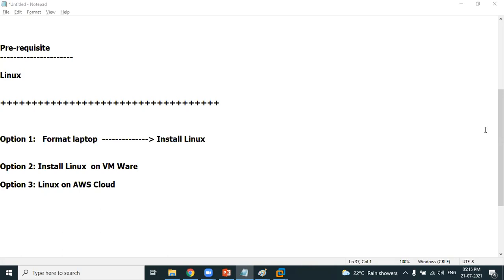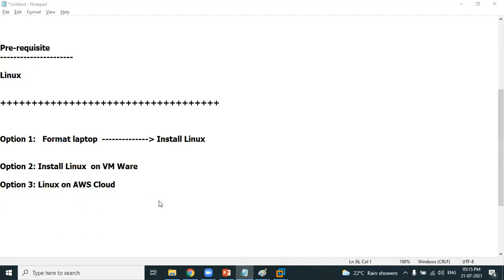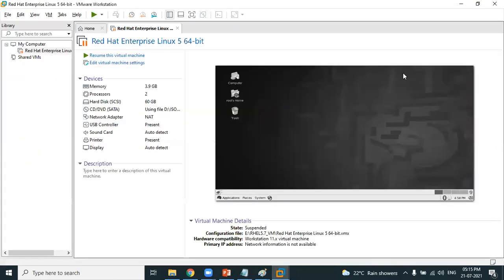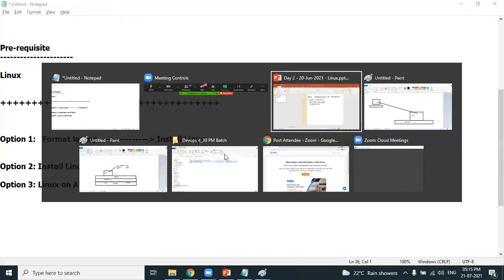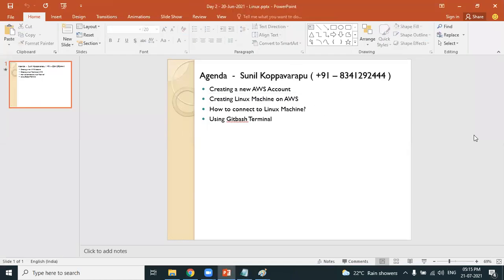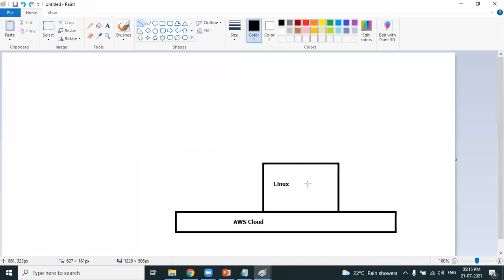Let's move on. We are done creating an AWS account. Let's proceed. Creating a Linux machine on AWS. How can we create a Linux machine? Look at this diagram. We are now learning how to create a Linux machine on AWS. Look at the process. First, log into AWS Cloud.